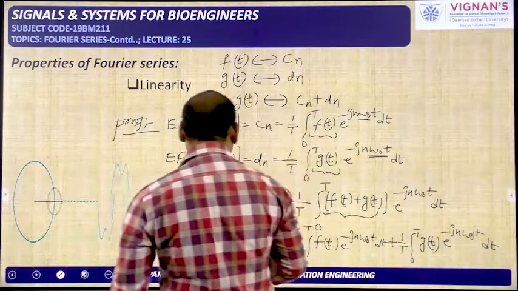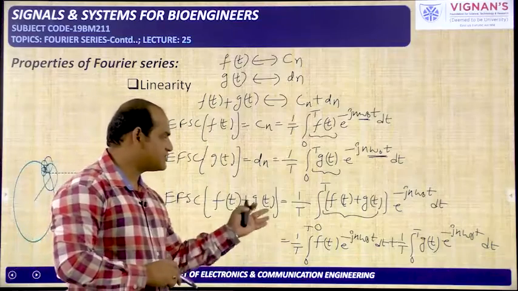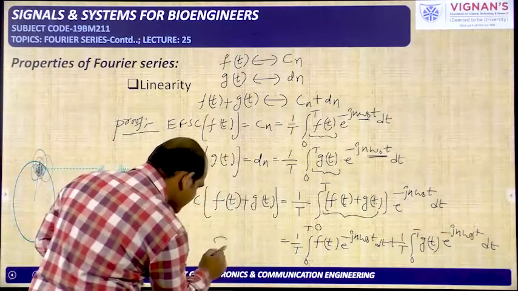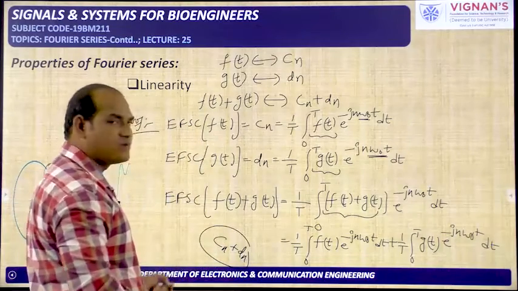So what did we get now? Finally, the exponential Fourier series coefficient of the signal f of t plus g of t we got as Cn plus dn. So this is nothing but the linearity property, and this is the proof for this one. Okay.